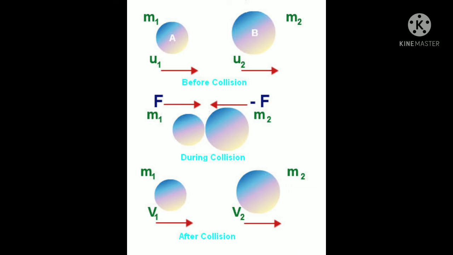Far away from each other. So then it will be m1, the same mass, and here the velocity will be v1, and m2, and here the velocity will be v2 of B. Okay, that is after collision.